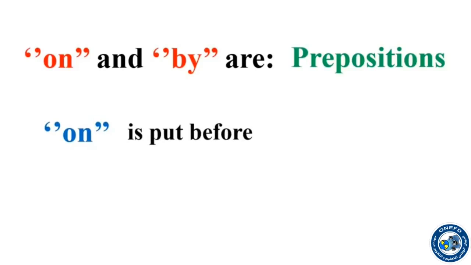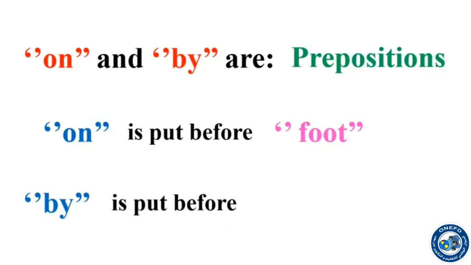Before what? Before foot. So I say, I go to the beach on foot. So on goes before foot. So on plus foot. The second preposition is by. By is unlike on.